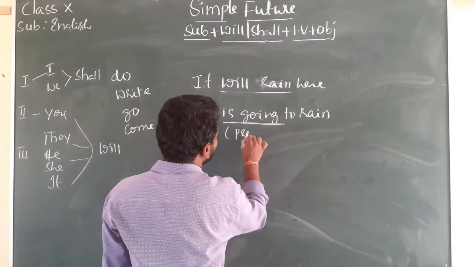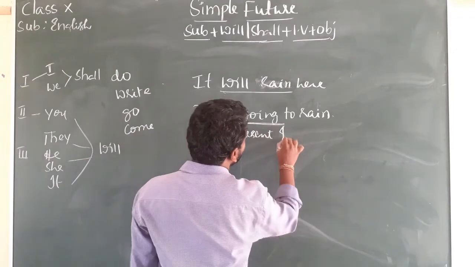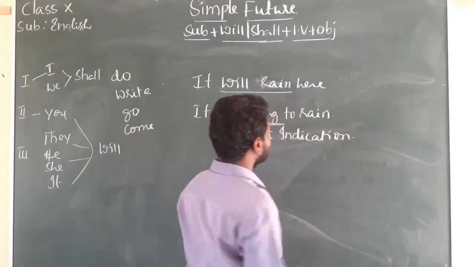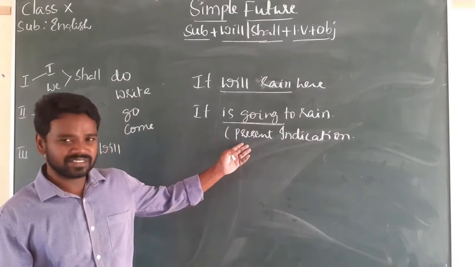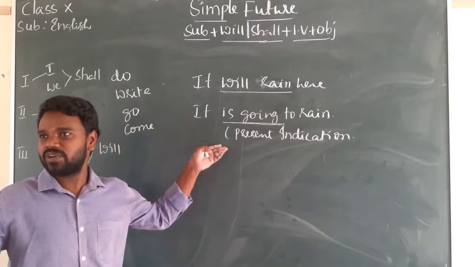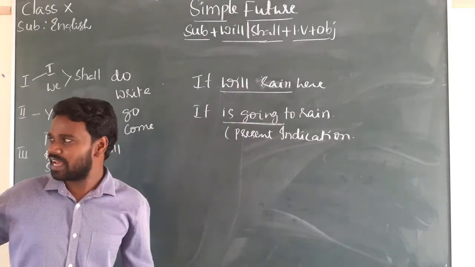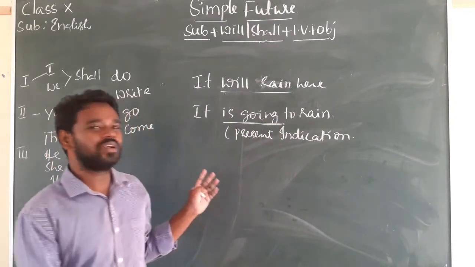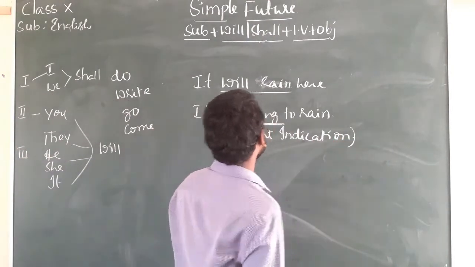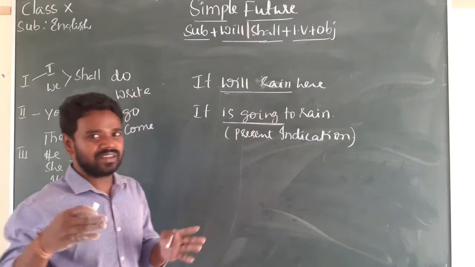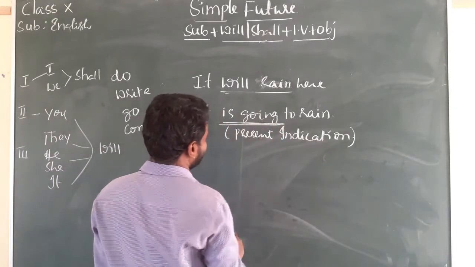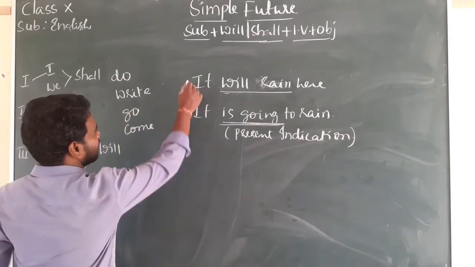Present indication. For example, it is going to rain means there is a present indication. What is the present indication? There are black clouds in the sky and it's going to rain. So when there is a present indication, we use it is going to rain. It will rain is something that takes place in the future.